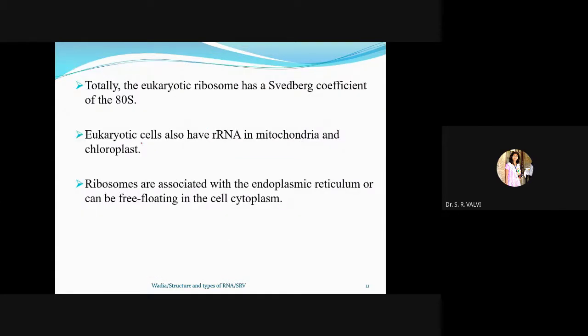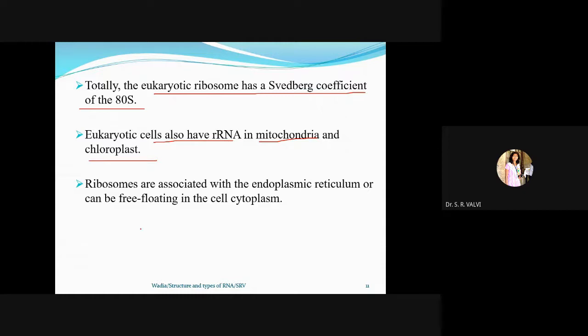Now see, in total the eukaryotic ribosome has a Svedberg coefficient of 80S, and in prokaryotic it is how much? Sorry, 70S. Now, eukaryotic cells also have rRNA in mitochondria and chloroplast, right? So rRNA is also present in mitochondria as well as in chloroplast.